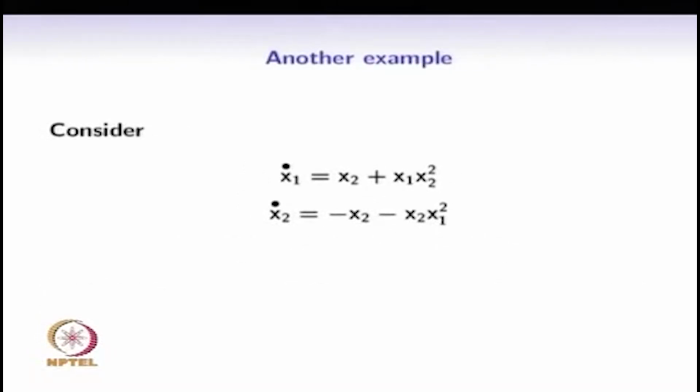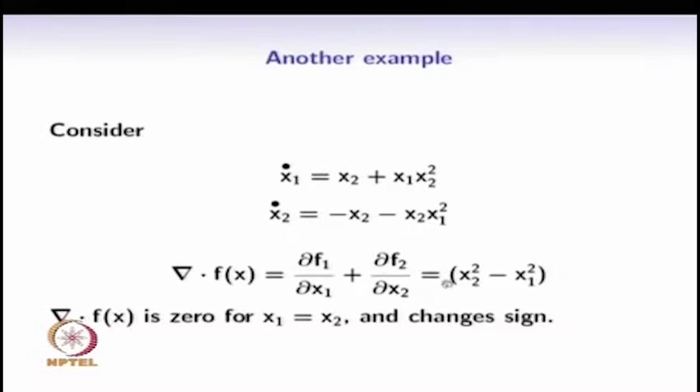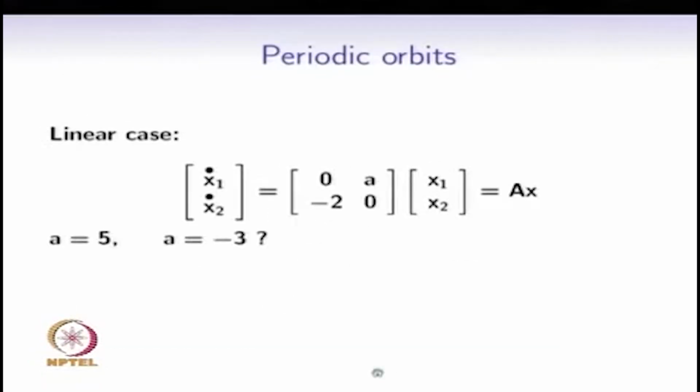Now consider this example. This example also needs a modification here. We should have x1 here in the second equation, x2 dot equal to minus x2 times x1 square. So here we see that this changes sign. This only means that inside the region where it has the same sign, there is no periodic orbit contained inside that region. This is an example that we have already seen.